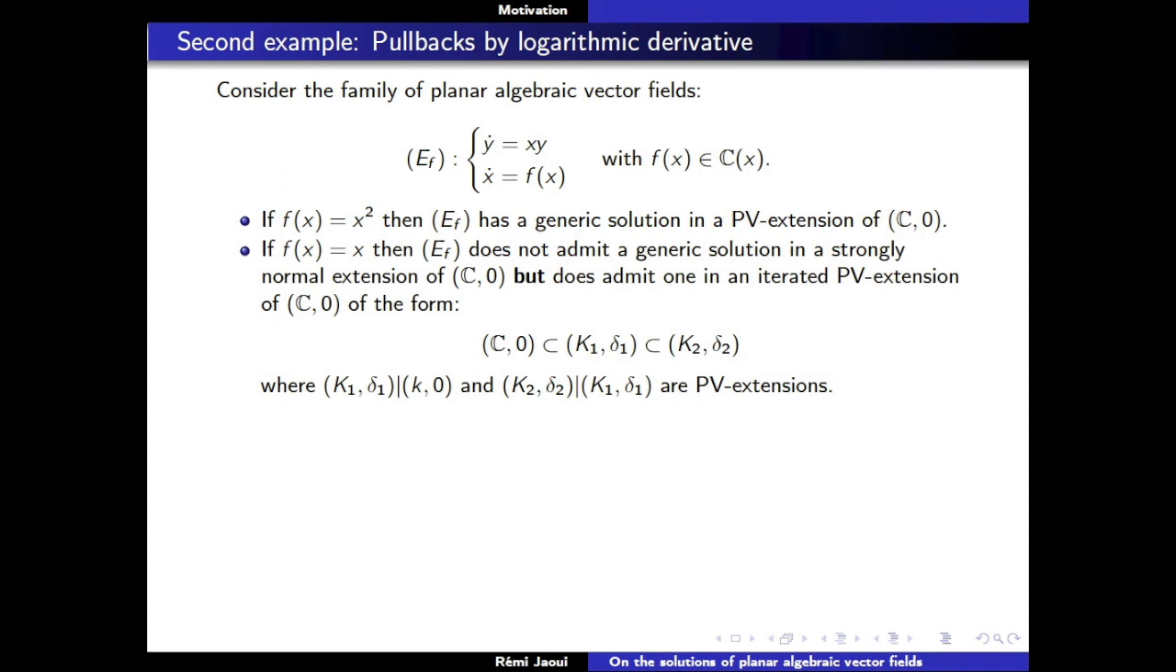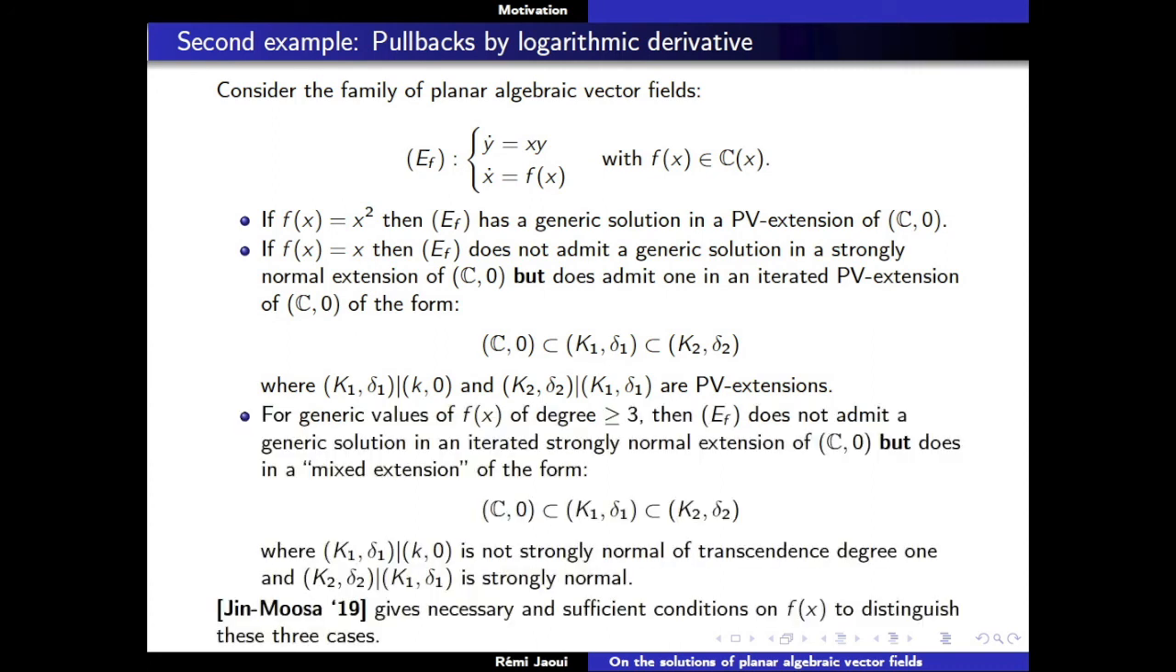So this kind of phenomenon could not happen in dimension 1, where something could admit a solution in an iterated PV extension without admitting a solution in a strongly normal or PV extension. But here you have this phenomenon where you can admit solutions in an iterated PV extension. And in that sense, there is still a way to write down solutions of your equation.